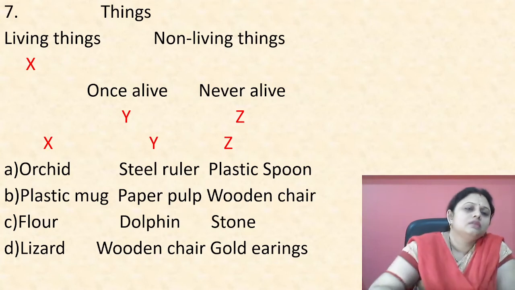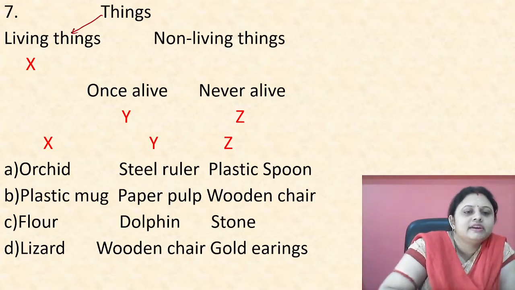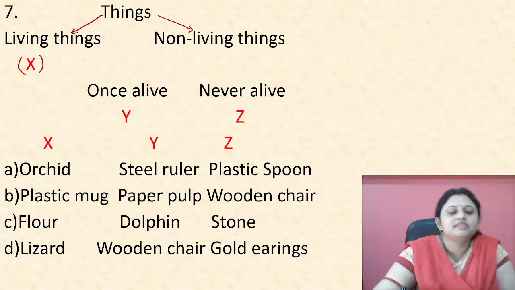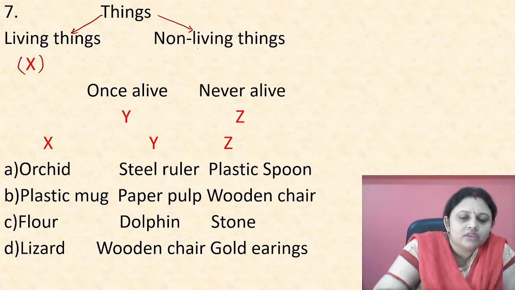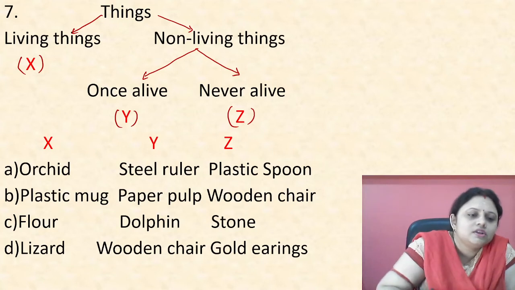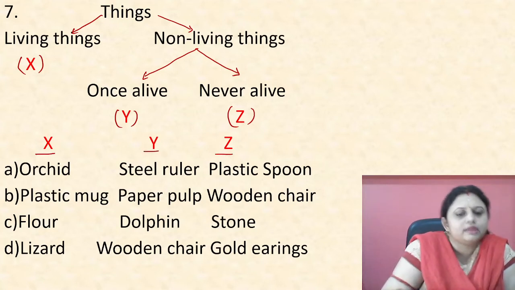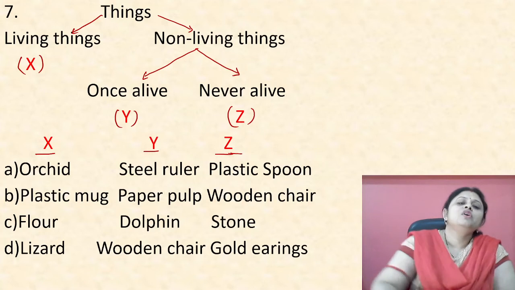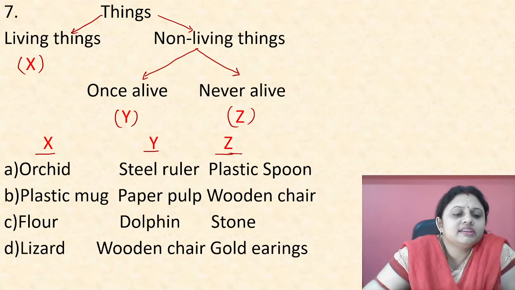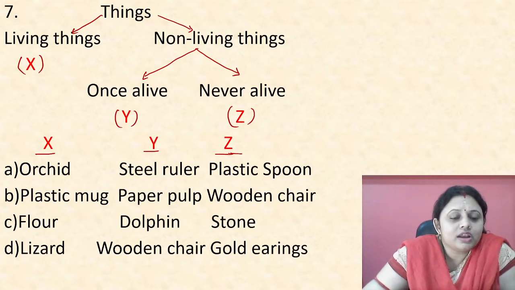Things are divided into living things and non-living things. Living things are named X, and the non-living things are again divided into once alive and never alive. Once alive we can call Y, and never alive we can call Z. So now three columns are present, X, Y, Z. We have to find out which option is true: living things, then non-living once alive, non-living never alive.